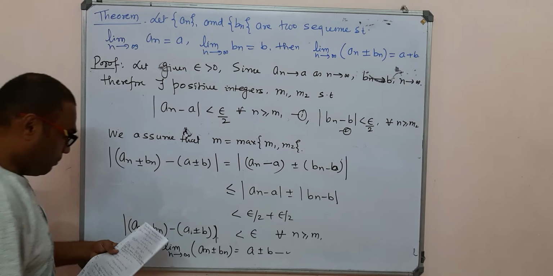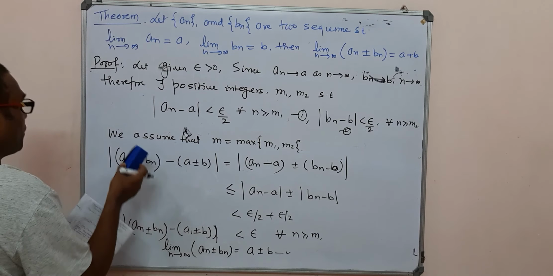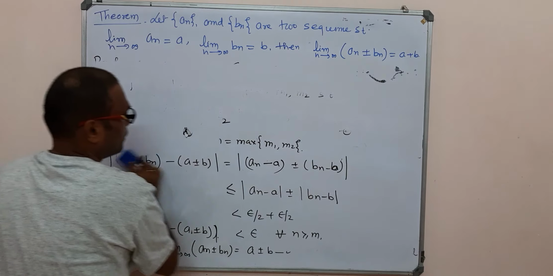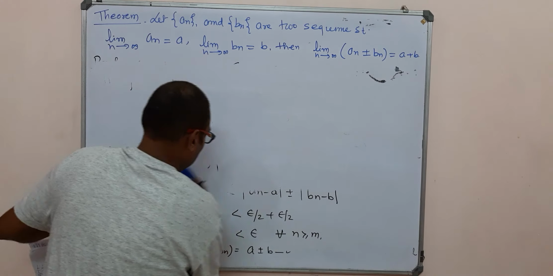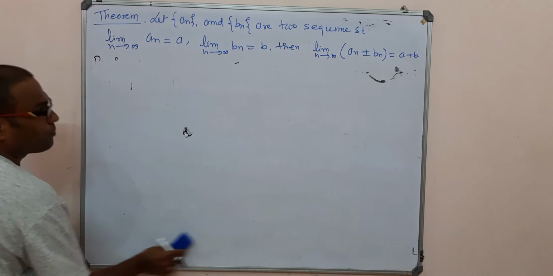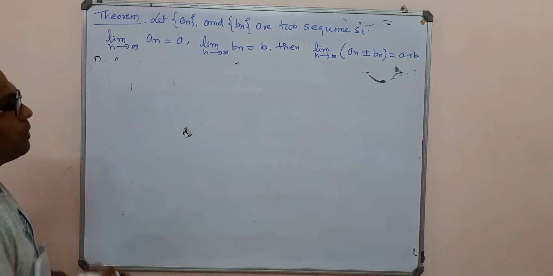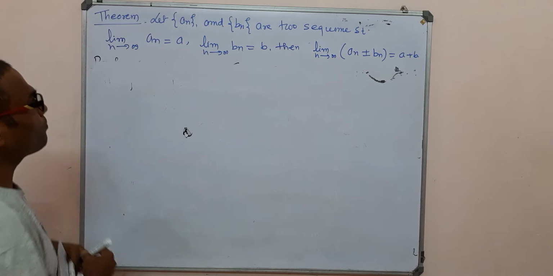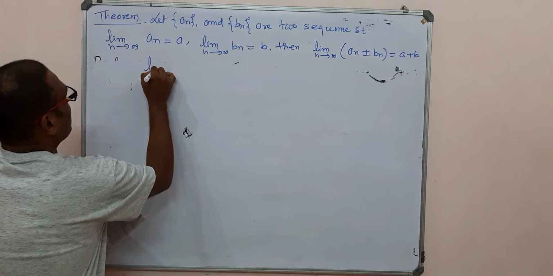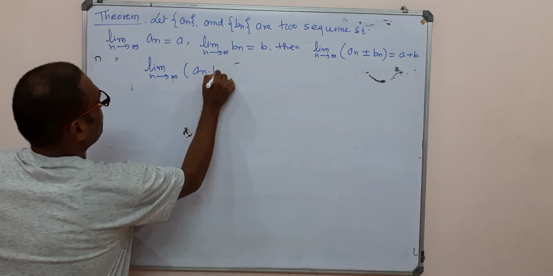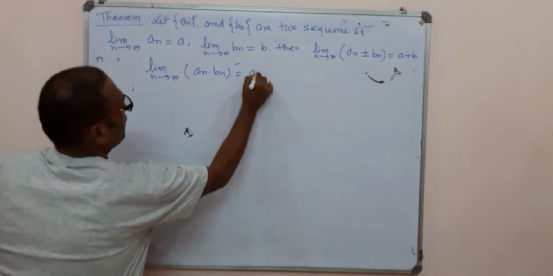Now we come to the next part. We use the product of the two sequences and take the limit, then it converges to the product of the two limits. That is, the limit as n tending to infinity of an into bn is equal to a into b.